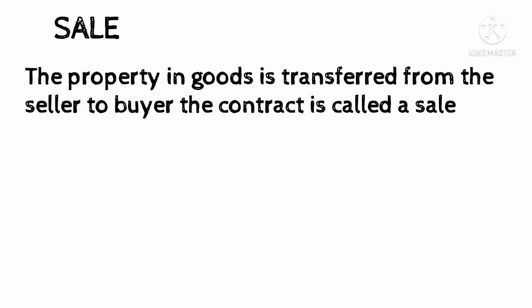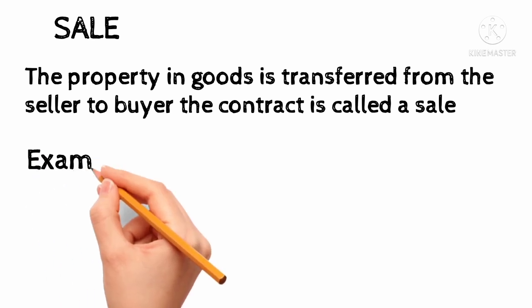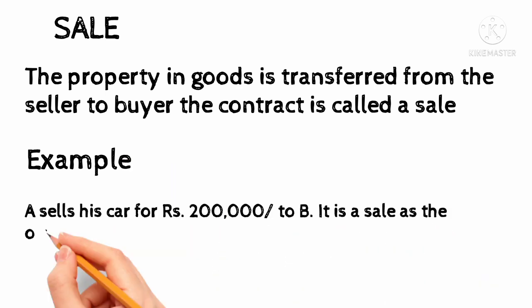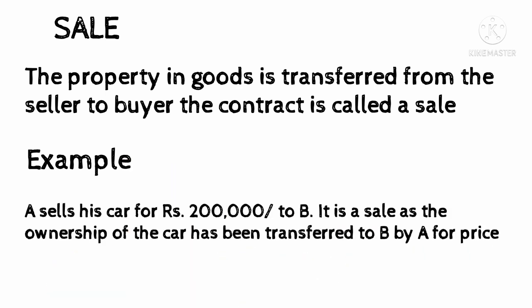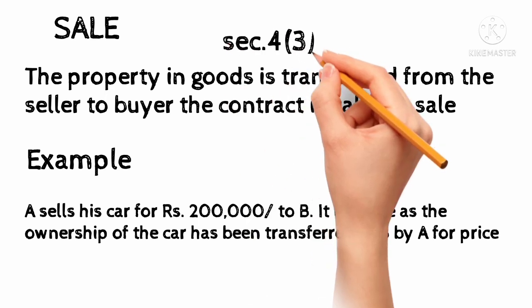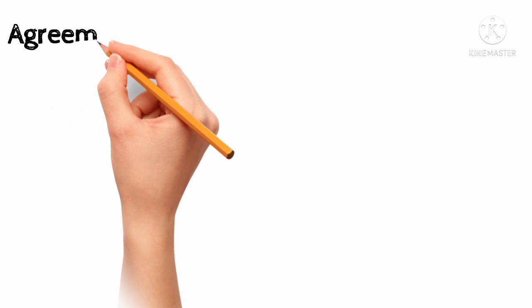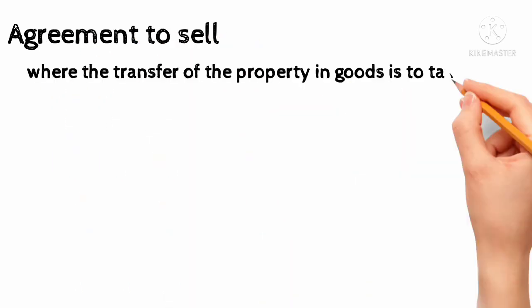Sale means the transfer of property in goods from seller to buyer. Transfer of property means transfer of ownership from one person to another. Example, A sells his car for rupees 2 lakh to B. It is a sale as the ownership of the car has been transferred by seller to buyer.